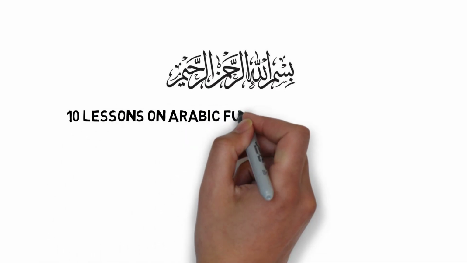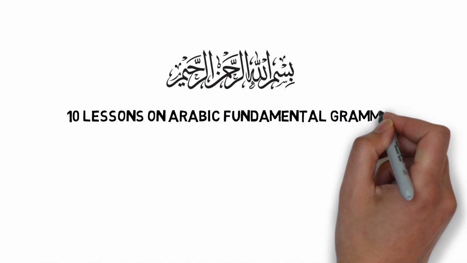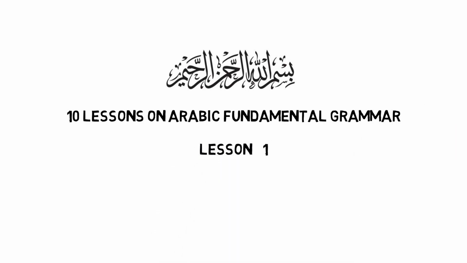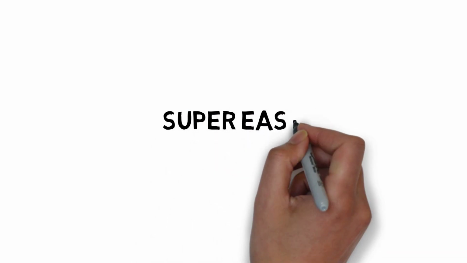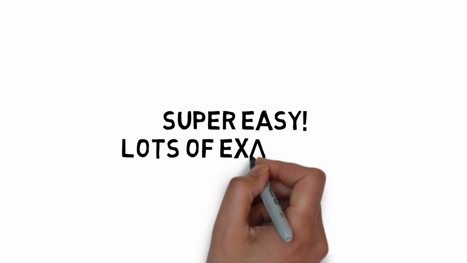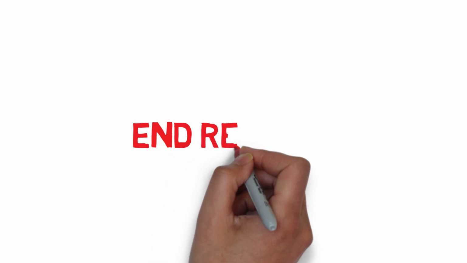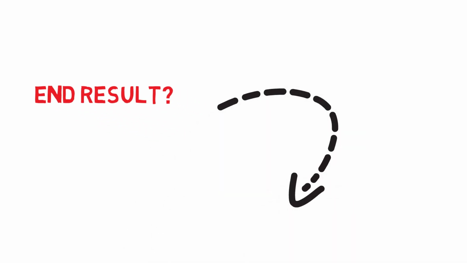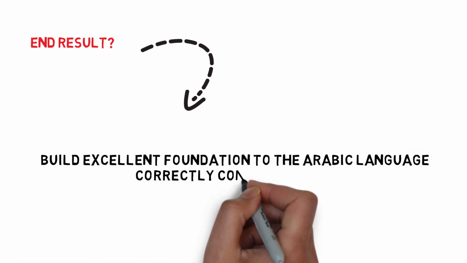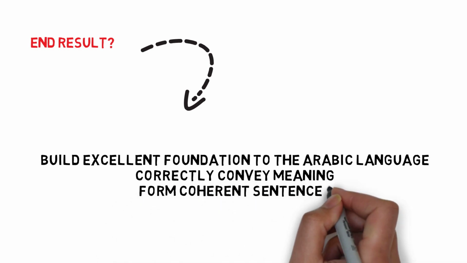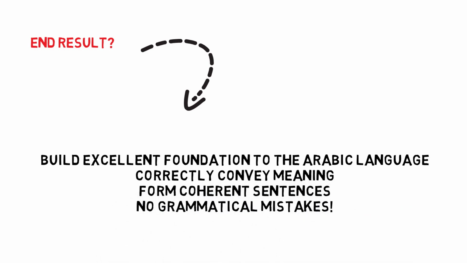This is going to be part 1 of 10 lessons which will be looking at the fundamentals of the Arabic language. These are going to be lessons that are extremely simplified and explained using examples so that each concept is easy to understand. Having an understanding of these 10 lessons will build an excellent foundation for the Arabic language and will allow you to correctly convey meaning in Arabic, form coherent sentences, and aid in protecting yourself from making errors.